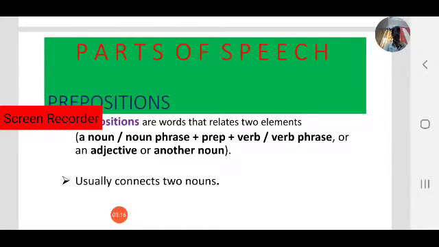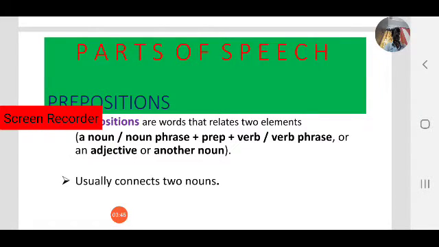On the table. Table is also a noun. So on provides the relationship between the table and the book. Without on, the sentence would be: the book is table. So the sentence is not complete. Here on is called a preposition because it links the table and the book.